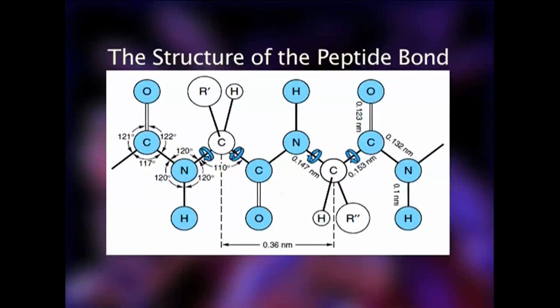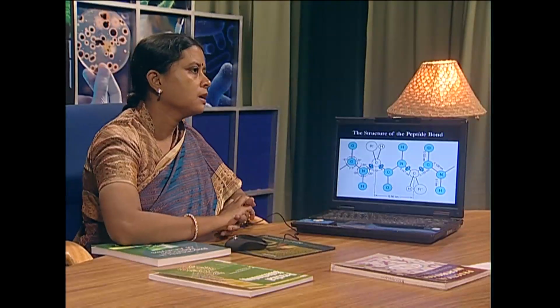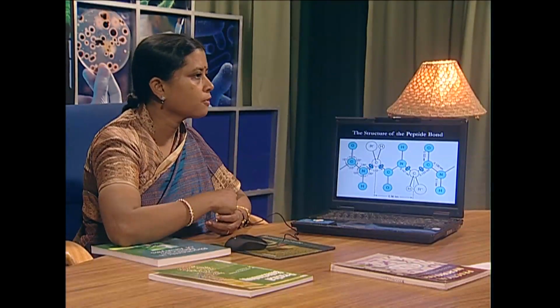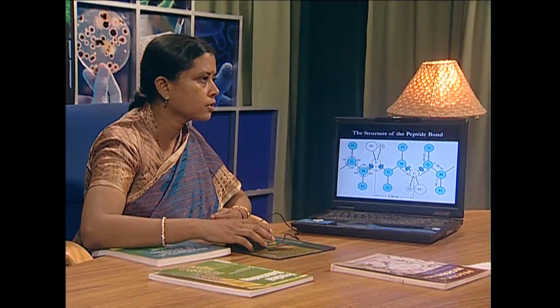I have already mentioned that the C alpha C bond is a single bond and it can rotate, and the C alpha N bond is also a single bond and it can rotate. But are all these rotations free, or is there any hindrance to assuming any angle of rotation?